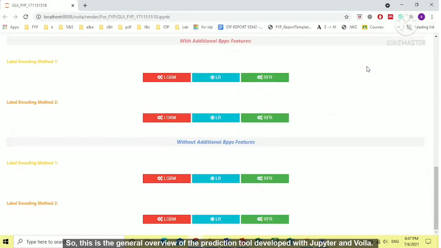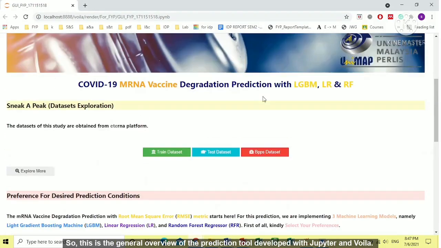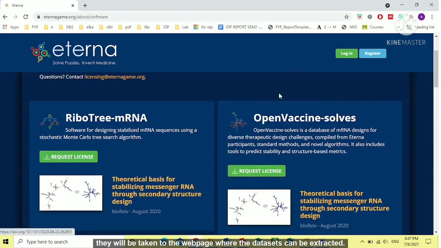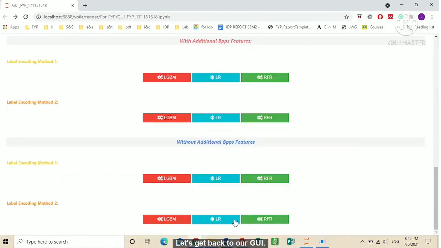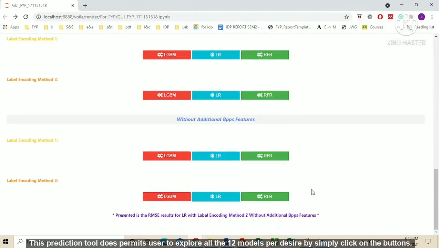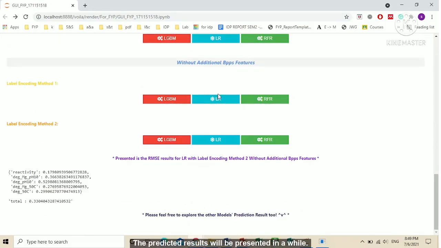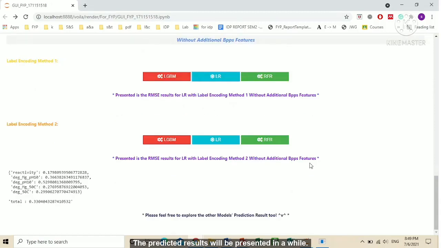So, this is a general overview of the prediction tool developed with Jupyter and Voila. There is a hyperlink here too, where when users click on it, they will be taken to the web page where the datasets can be extracted. Let's get back to our GUI. This prediction tool permits users to explore all the 12 models desired by simply clicking on the buttons. The predicted result will be presented in a while.